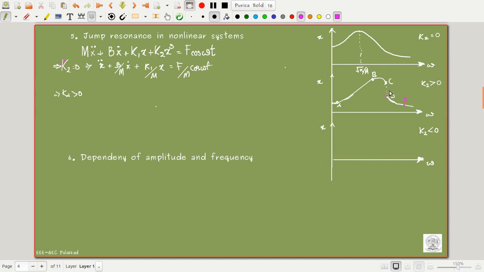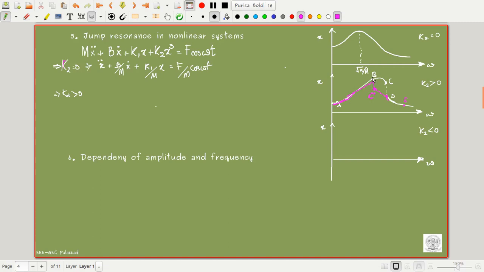So it takes another path like this, almost similar to that of a linear path, and then here there will be a discontinuous jump. Let me call this point C dash, and then it goes to this point and returns like this.